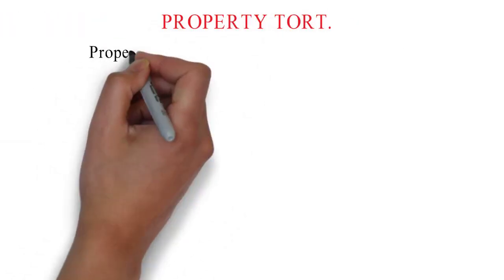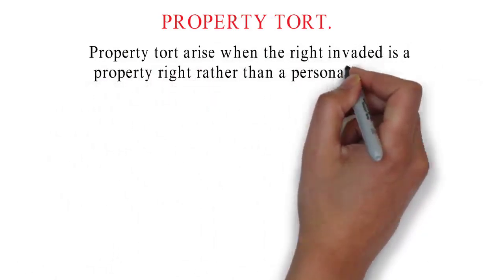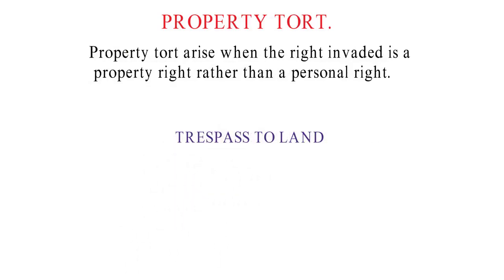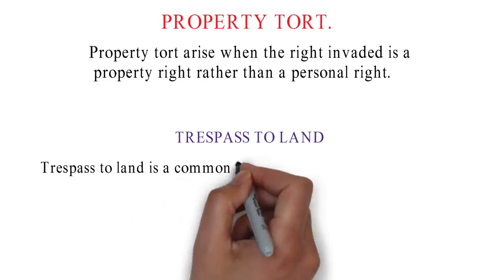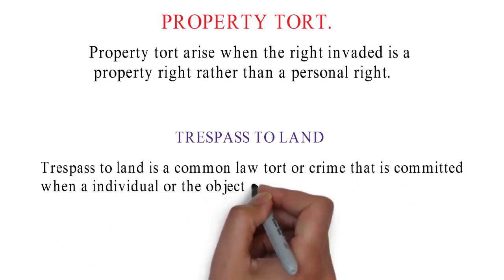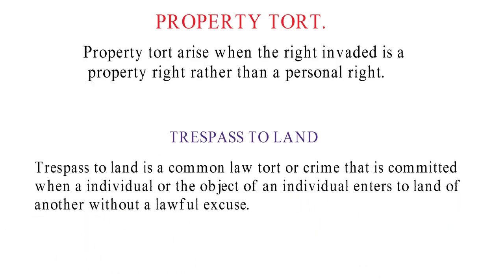The next type of tort is property tort. Property tort arises when the right invaded is a property right rather than a personal right. The first category of property tort is trespass to land. Trespass to land is a common law tort, a crime that is committed when an individual or the object of an individual enters the land of another without a lawful excuse.